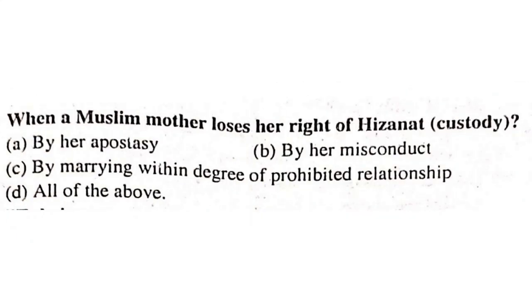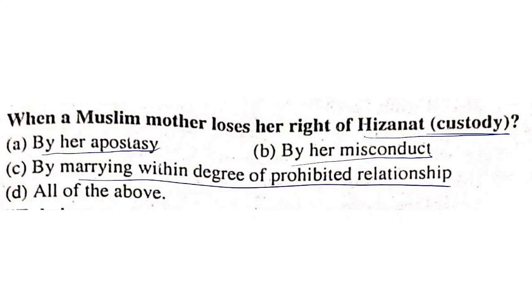When does a Muslim mother lose her right of hizanat, that is custody of a child? A Muslim mother is the custodian of her minor child, but when does she lose this right? By her apostasy, by her misconduct, by marrying within degree of prohibited relationship, or all of the above. By her apostasy, that is by converting to some other religion, by her misconduct, or by marrying within degree of prohibited relations. All the options are correct.